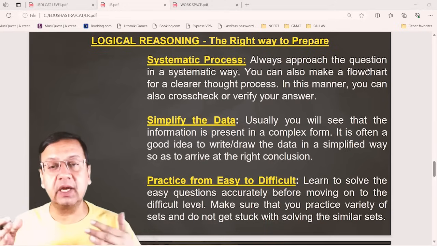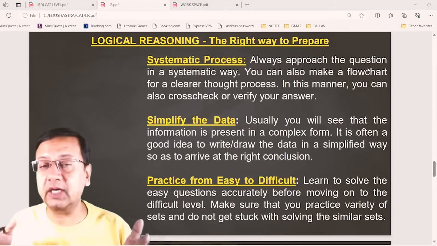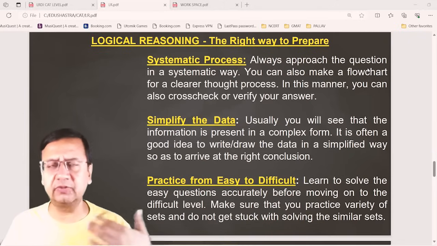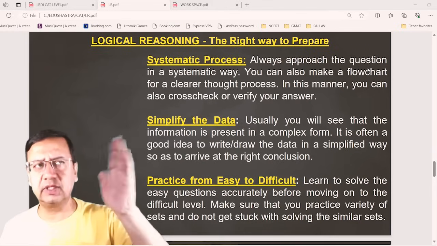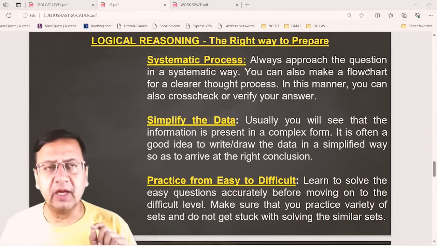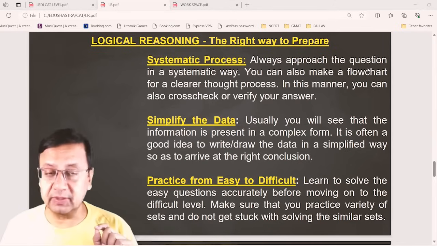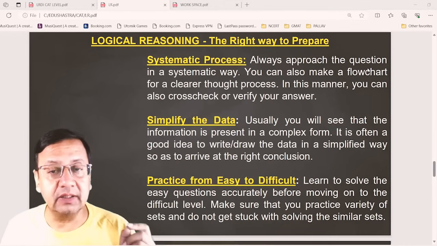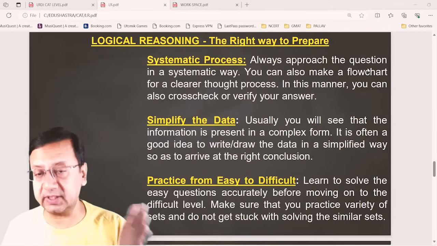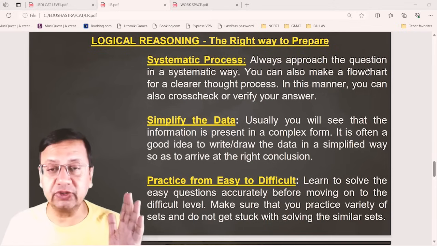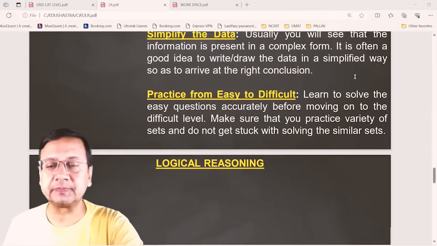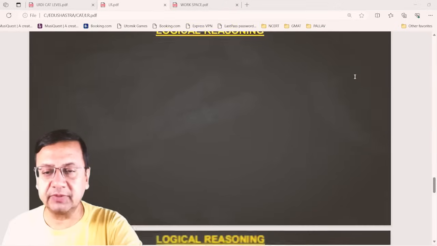And this way you can identify, okay, these are the pieces of information which are typically there, because the information is standard, right? And when you solve, you will identify, okay, I solved this set sometime back, maybe last week, and this is just similar to this one. So the information is almost similar, but you will feel this when you solve a lot of questions, a lot of sets. So practice is a major thing in logical reasoning, right? Okay, done. So these are some tips.